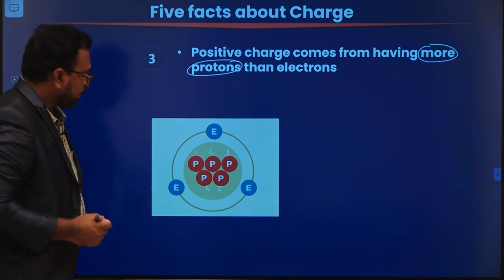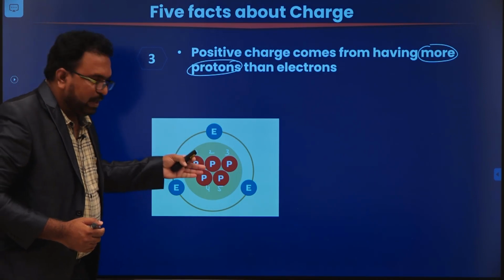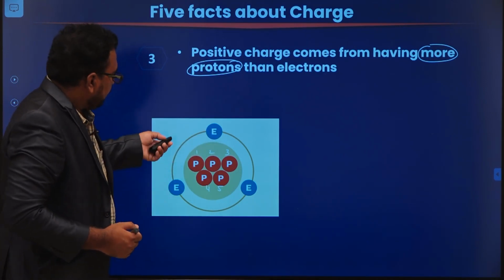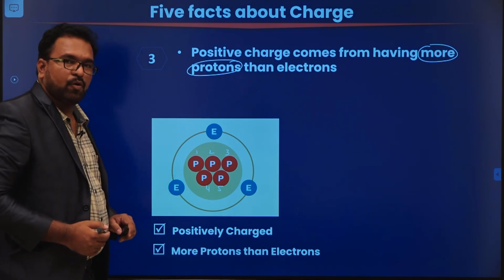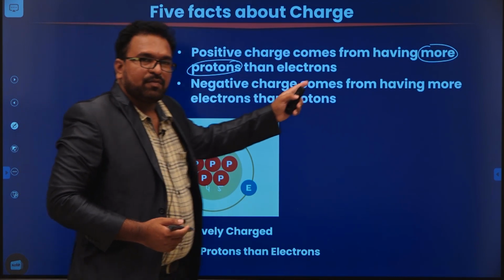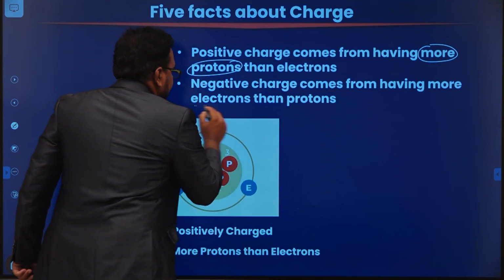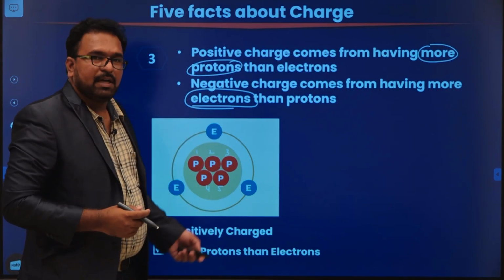5 protons are there. How many electrons are there? Only 3 electrons. That means there are more protons than electrons. Then we are going to say that it is positively charged because there are more protons than electrons. Similarly, the negative charge comes from having more electrons. The negative charge is going to be formed when there are more electrons than protons.